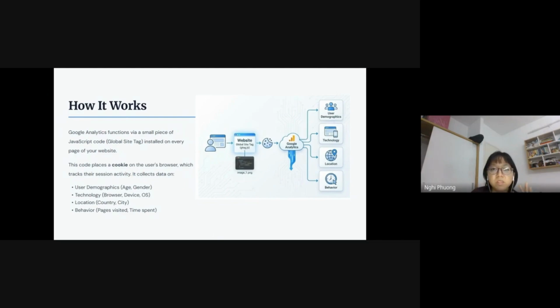This ID badge allows us to track things like where you are, your location, what kind of phone or computer you are using, the technology, and behavior: the pages you visited, how long you stay, how long you scroll, did you click purchase, did you add a payment system, and your user demographics also.